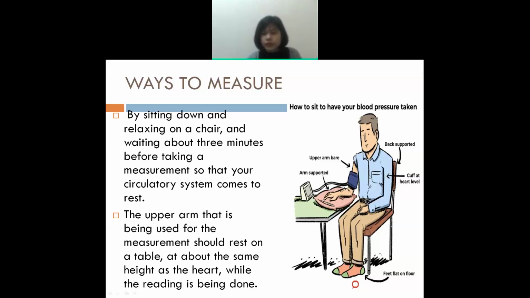Okay, so do you remember the BP machine? What is the name of the instrument used for measuring BP? Subhash, do you remember?